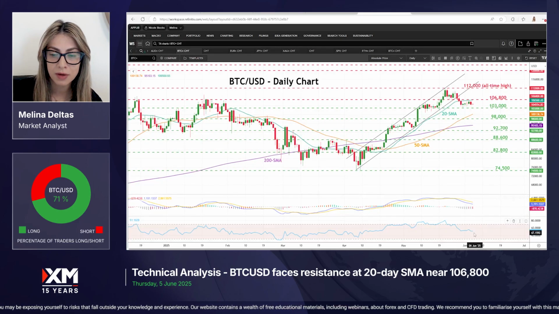The MACD and the RSI are confirming this weakening momentum in the market. The RSI is holding slightly above the 50 level but is moving sideways, and the MACD is holding beneath the 0 level.